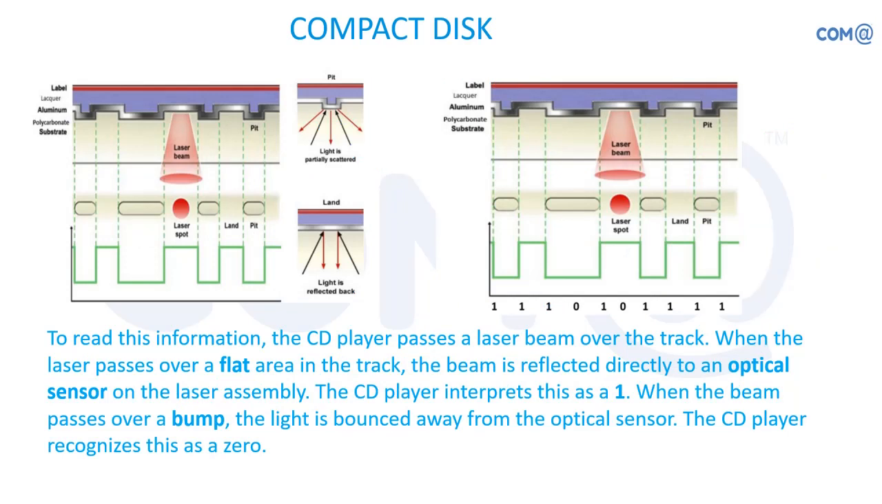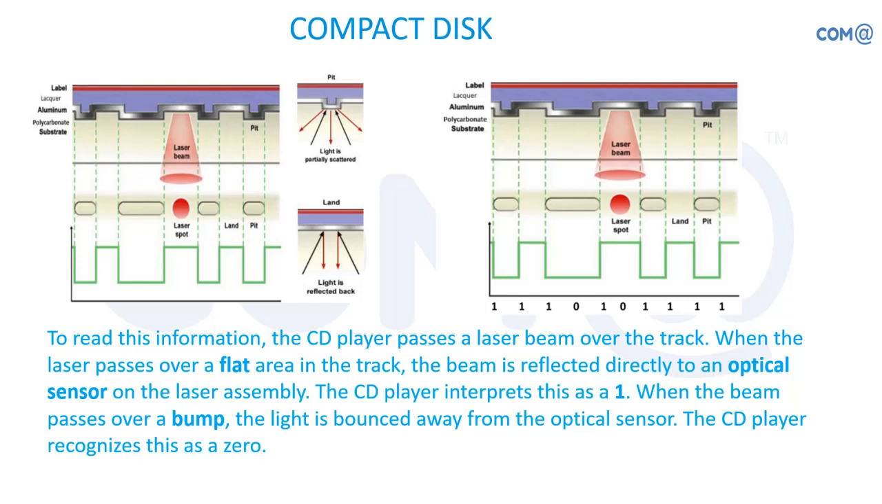Here you can see how the pits and lands are formed using the laser spot. The high intensity light is blown over the CD medium, and it is forming the flat surface as well as bumps. So when the laser passes over a flat area in the track, the beam is reflected directly. If it is reflecting, then it is interpreted as a 1. When the light passes over the bump, the light is bounced away from the optical sensor, so it reads as a 0. So based on that difference, I am making it zeros and ones.